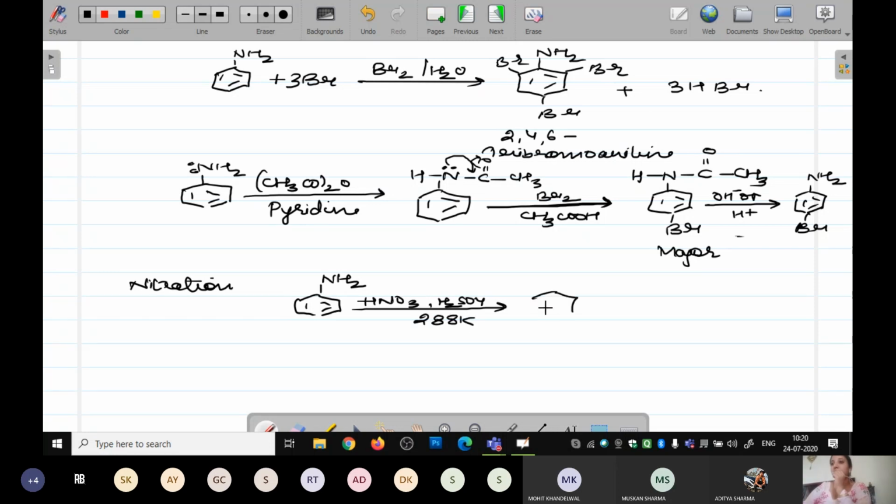So what it is going to give you? It is going to give you a mixture of the ortho, meta and para. But the mixture which you are going to get, that gets in different percentages.